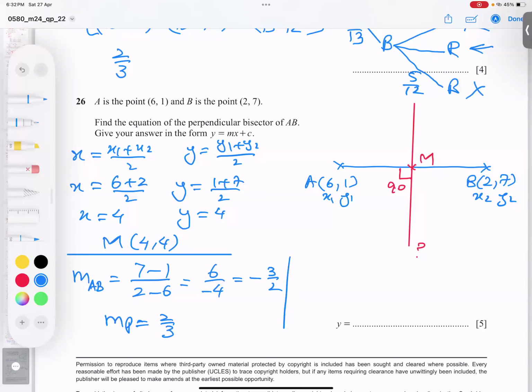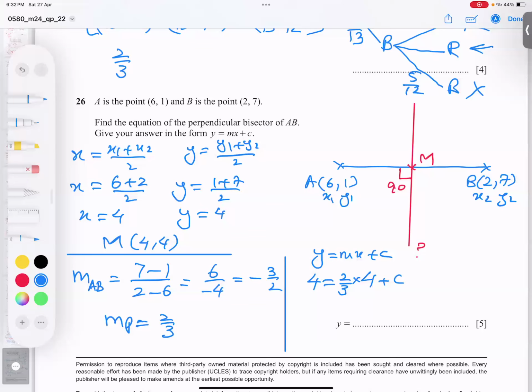And now, student, I can work it out, and what is the technique? y is equal to mx plus c. I must use this. Don't use A coordinate, don't use B coordinate, okay? Make sure. I am bound to use this one. y, the red line, only m applies. So this y goes in the place of y, this 4 goes in the place of x, and this m comes from here.